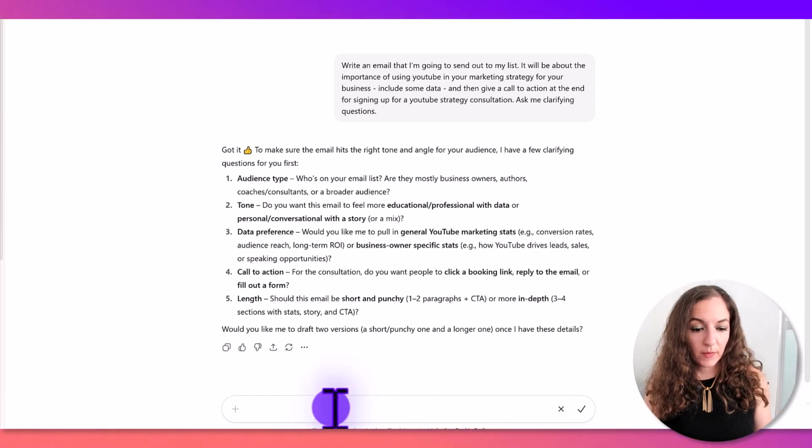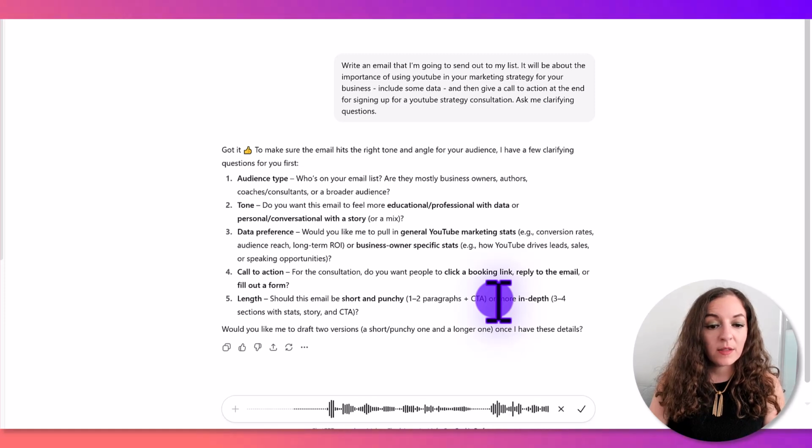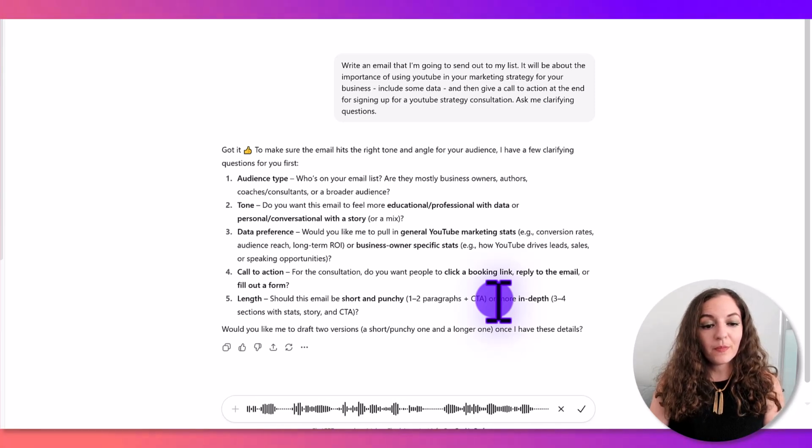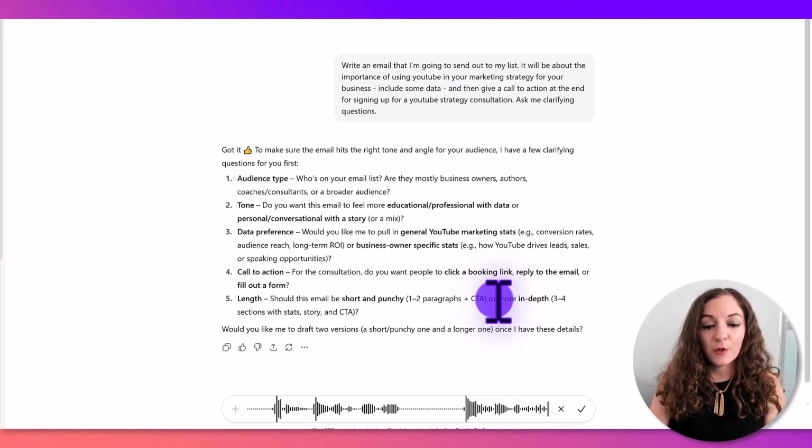Okay. Test, test. All right, so my audience type are expert-based business owners, mainly coaches, consultants, thought leaders. My tone of voice, I want the email to feel conversational, like talking to a friend, but still professional. And maybe having a story in there would be good. Data preference. I would like you to pull data for the YouTube platform, but that speaks specifically to YouTube for business, using the YouTube platform for business. So how YouTube drives leads, sales, and speaking opportunities.